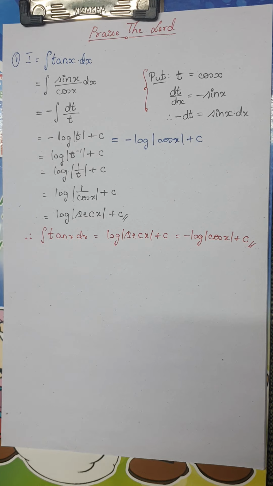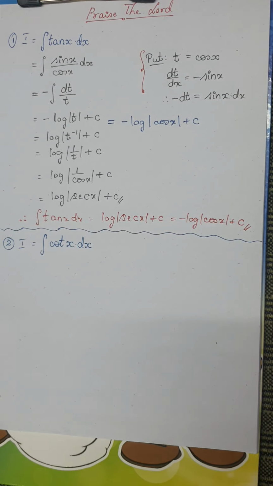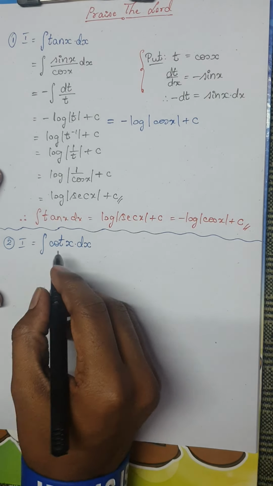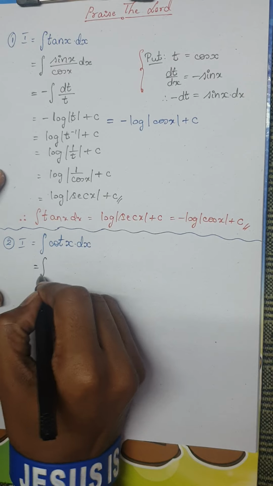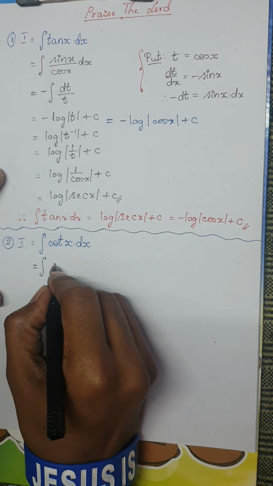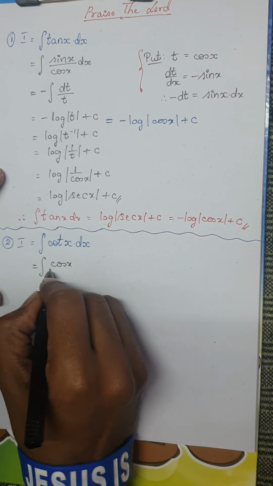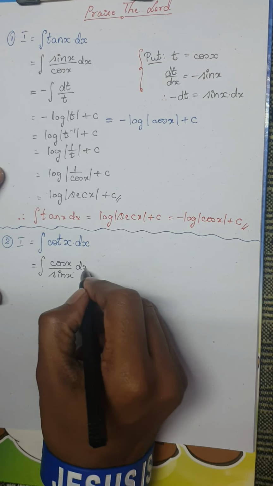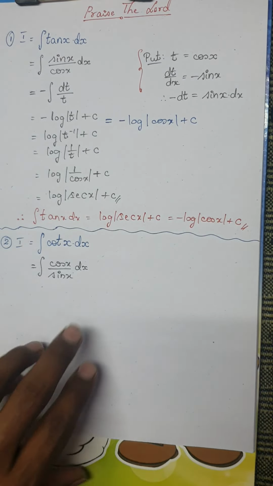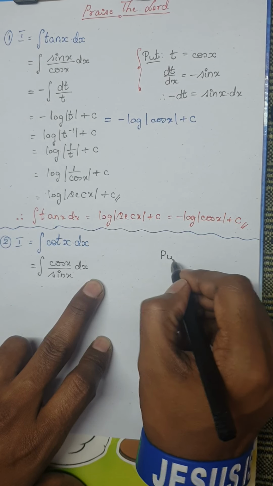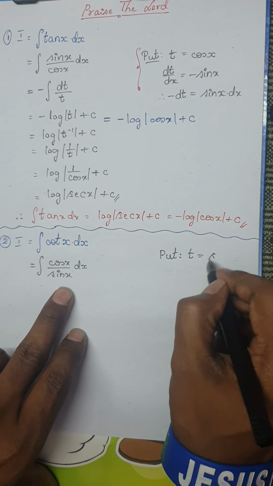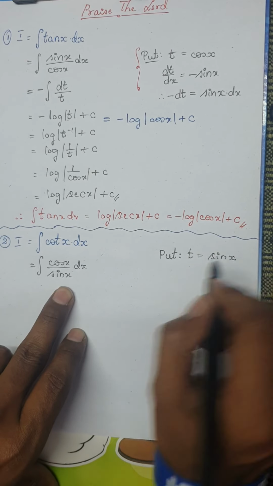Now we are going to the next function, integral of cot x. The next integral I have is integral of cot x. So see how we are going to solve this. Now cot can be written, as you all know, as cos x divided by sin x into dx, that is integrated with respect to x. So again here I am going to make a substitution. I am going to put t as the denominator, which is sin x.